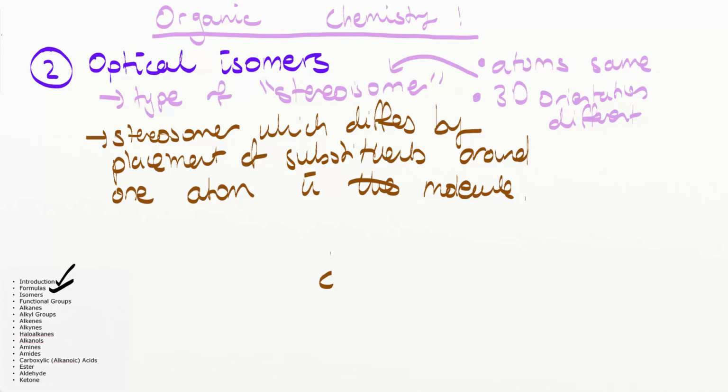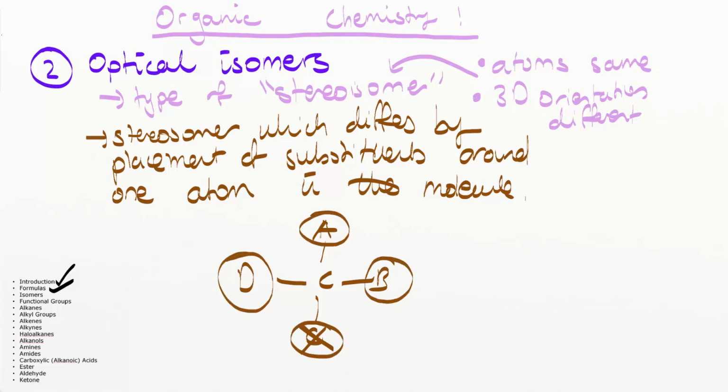Which means if I have an atom of carbon here, let's say there's A, B, C, and D, or maybe make this an X and D. So the carbon atom in the middle, and there's A, B, X, and D surrounding it. So a stereoisomer is when these things, A, B, X, and D, we don't know what they are, just random atoms, the way that they are organized around this carbon atom is different. And let's have a look at what this looks like.